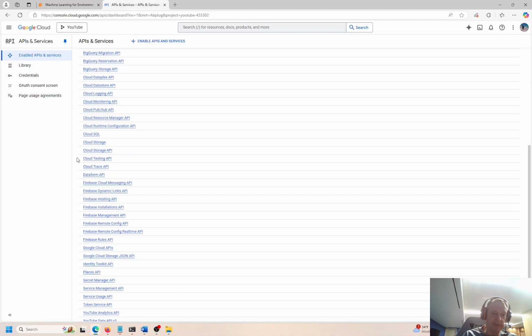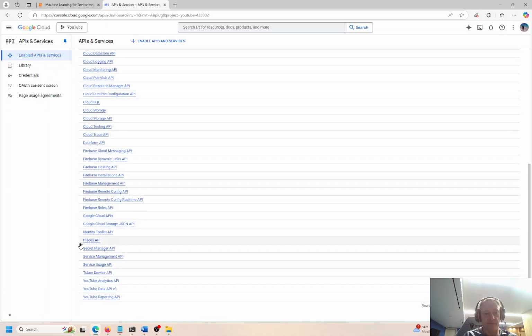So a lot of these are Cloud, Firebase Hosting, Places, Secret Manager. Let's look for Maps. If I do Control F, "maps," M-A-P-S, I'm not seeing that. Google Places maybe would be a suitable key. And I think there's Google Directions. Let me see if I can find Directions. D-I-R-E-C. No, they don't have that.